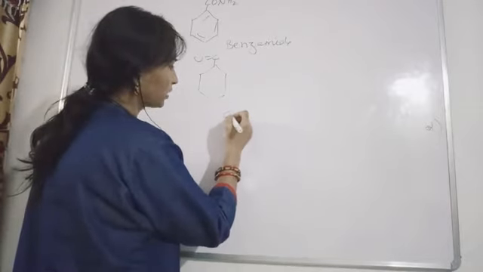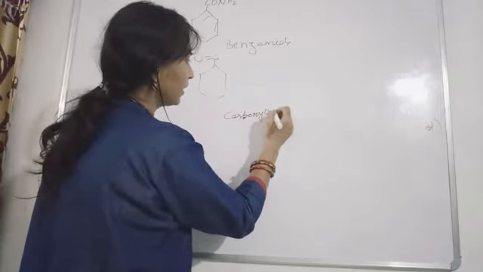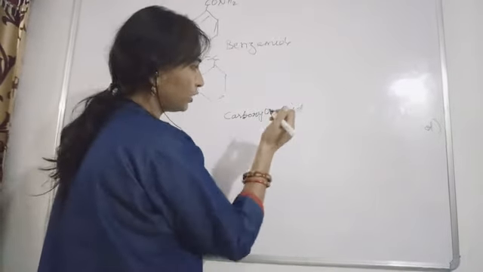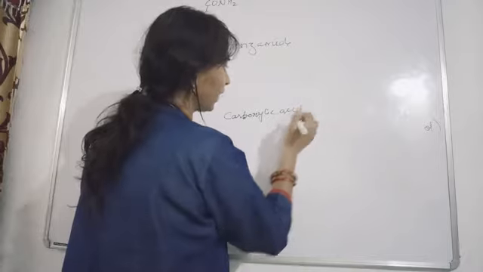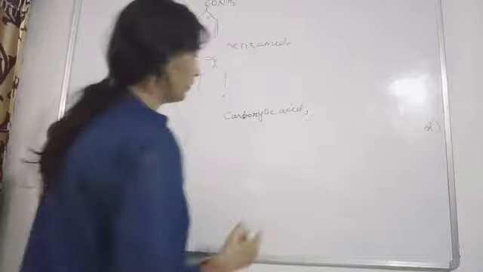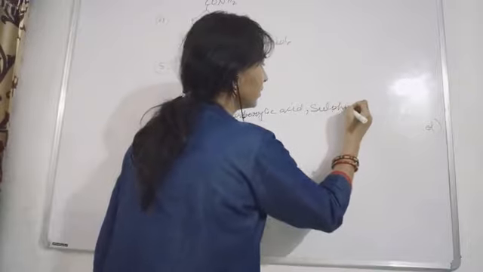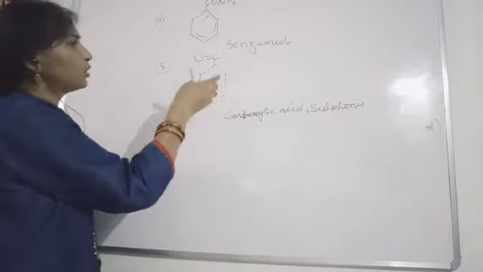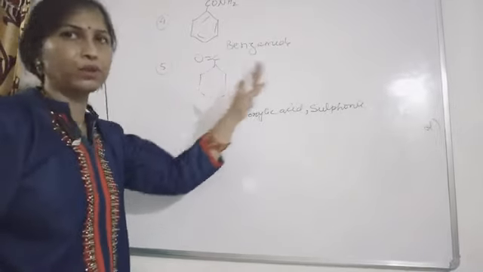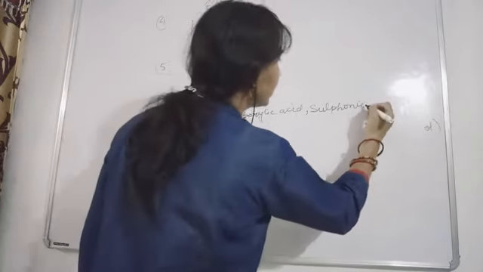First of all, the carboxylic acid. Okay, I am writing the priority series here. Carboxylic acid has the highest priority. Many times, if you see and write and hear this, then definitely you will learn. Then comes sulfonic acid. See, in the case of benzene also, benzene sulfonic acid, like that you will write. If sulfonic acid is attached to benzene, benzenesulfonic acid will be the name. Okay, no changes. So carboxylic acid, then sulfonic acid.